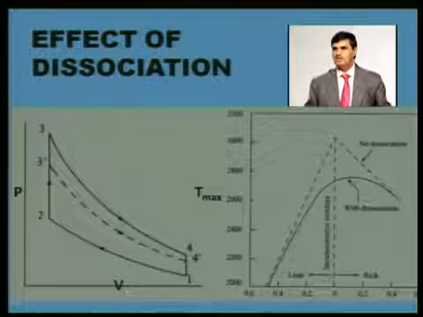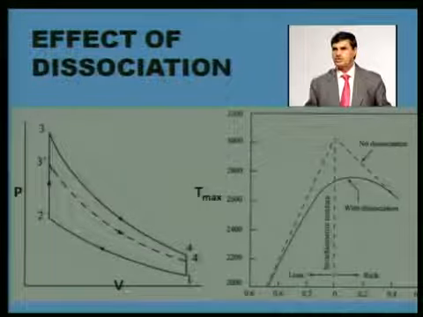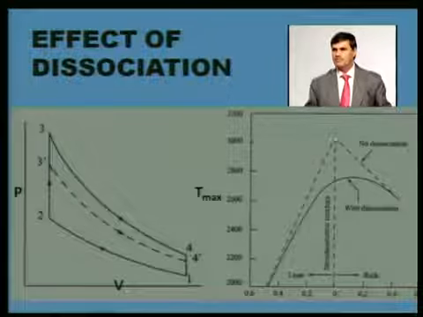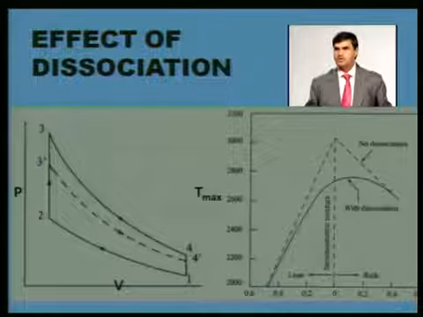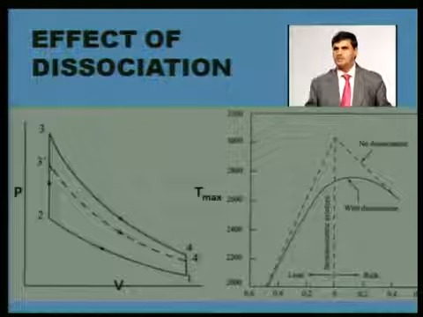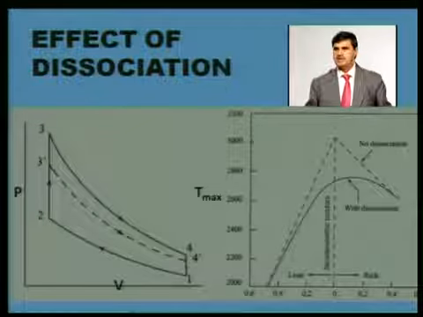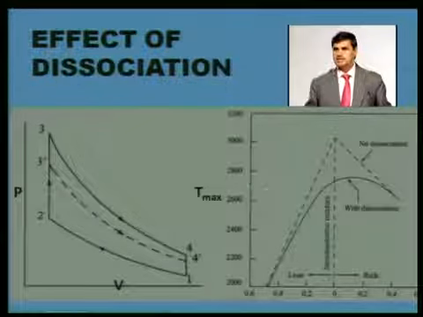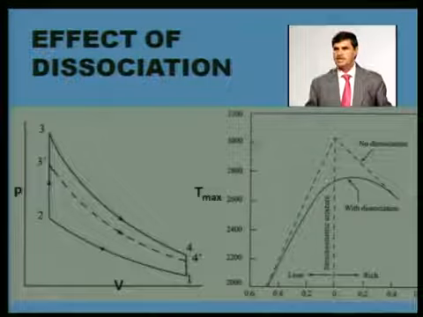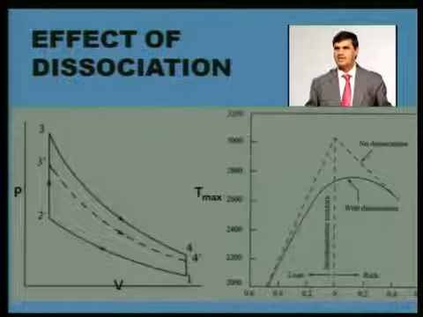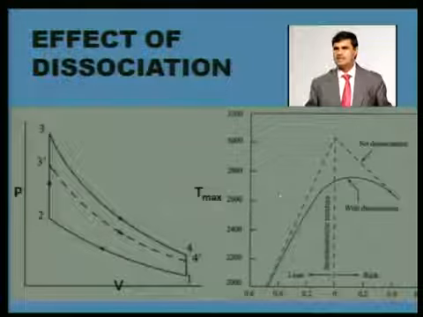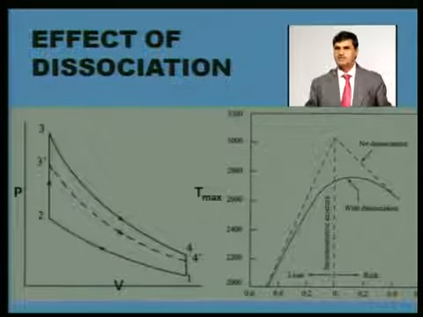It is taking some heat, and that's why the actual peak temperature we receive in the cylinder will be this value, not this one. Theoretically, if there were no dissociation, your peak temperature would be somewhere around 3000 degrees Celsius. But if dissociation is taking place, this peak temperature is significantly lower than 3000 degrees Celsius. So this is dissociation.